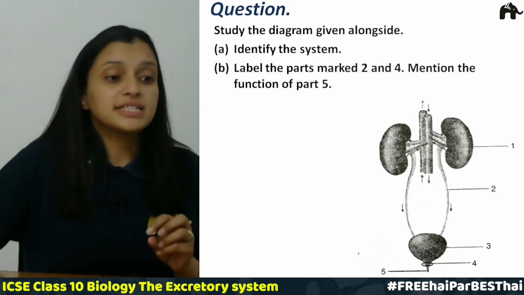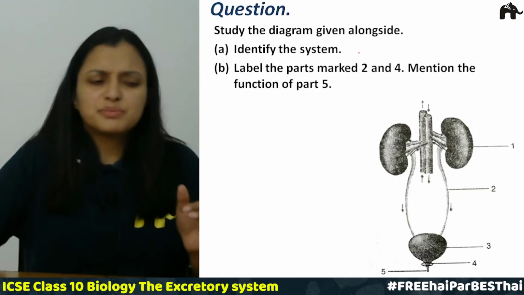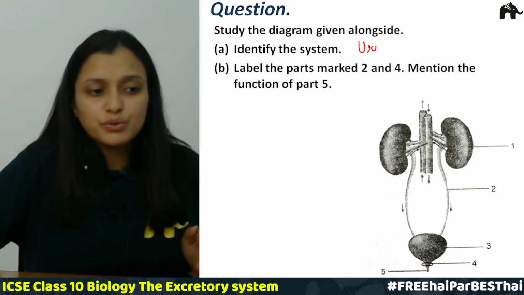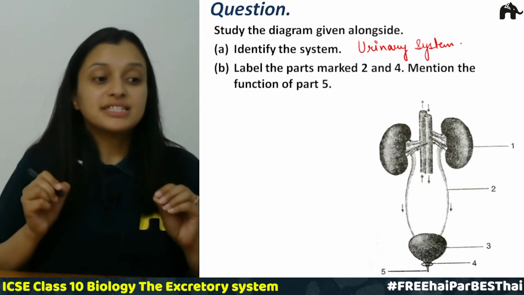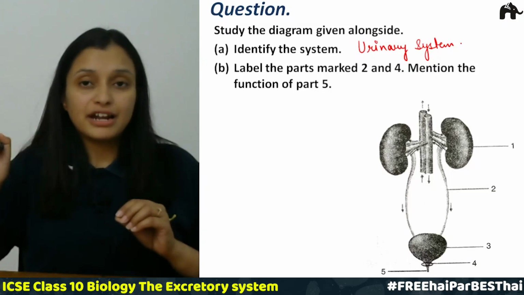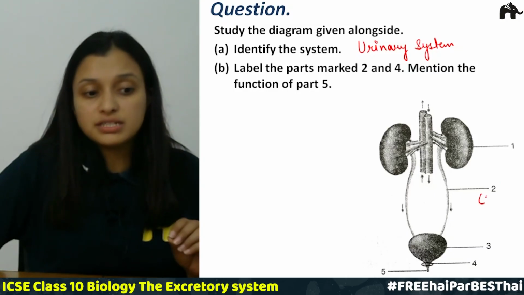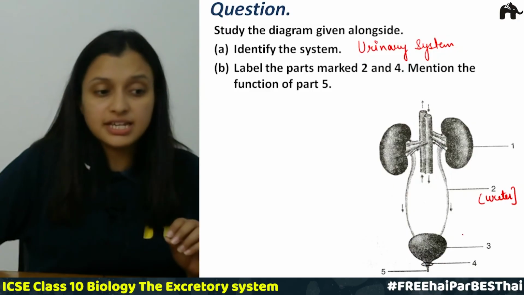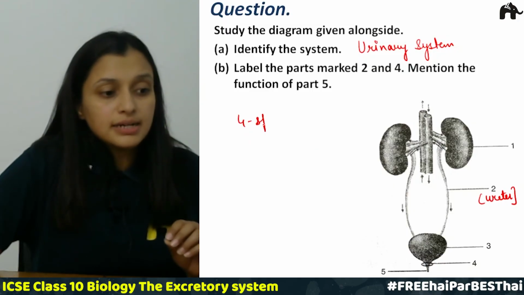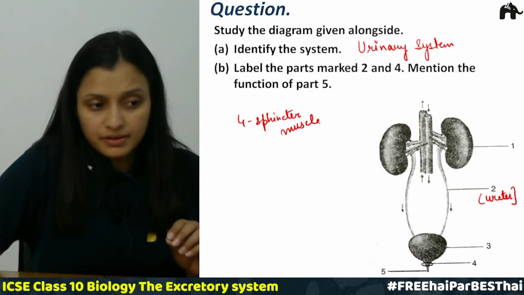Now the next question is, study the diagram given alongside, identify the system. So what is this system? This is the urinary system, or the human excretory system. Next question is, label the parts marked 2 and 4. So this is 2 and this is 4. This is ureter, right? And this fourth one is the sphincter muscles, right?